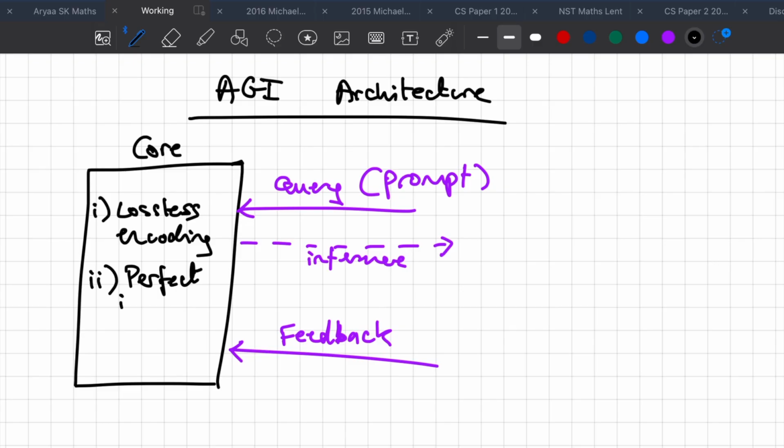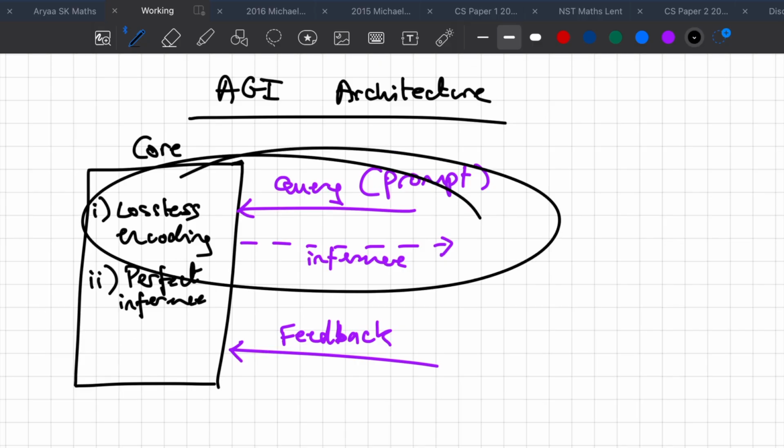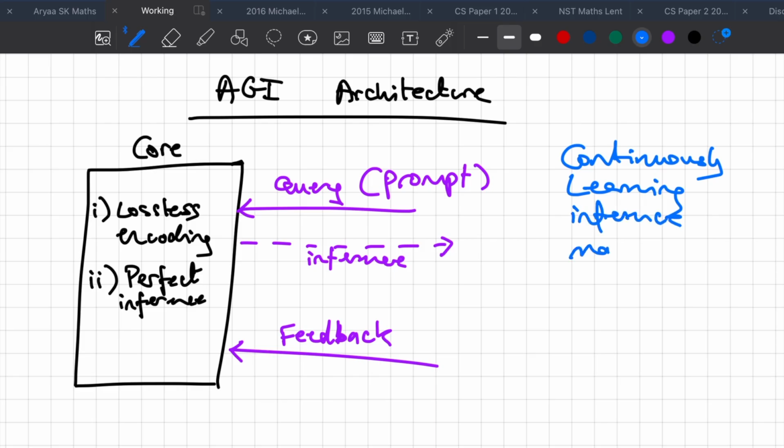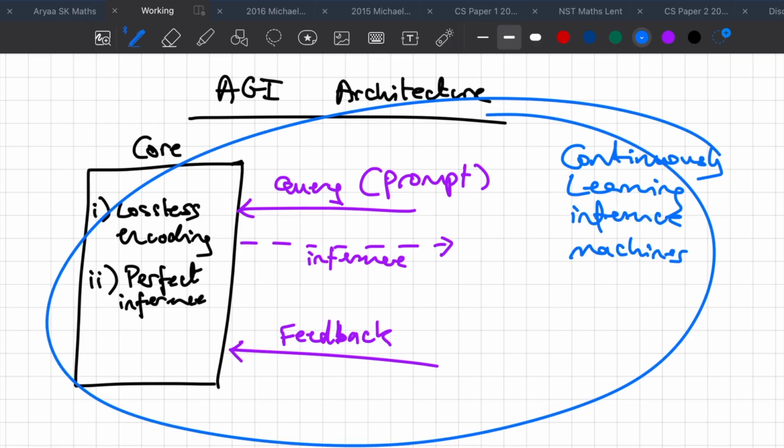And now the second property is, well, I'm not sure how to say this in technical terms, but we want perfect inference. So what I mean by this is with all the information that you've encoded on top of the base LLM substrate, so think about Claude Code, all of these LLMs, they have some base level of knowledge in them, right? You want perfect inference with that knowledge and all of the new knowledge that you've added in. And if you can guarantee these two things, then you've essentially built a continuously learning inference machine. And this is the core of my AGI architecture. If we get this right, then the rest of the architecture should work fine.